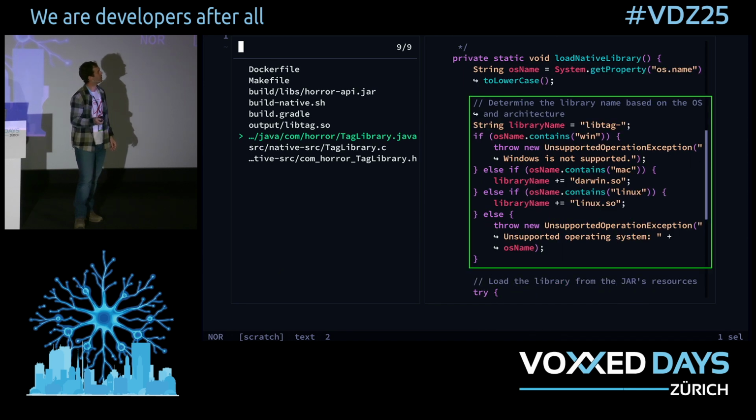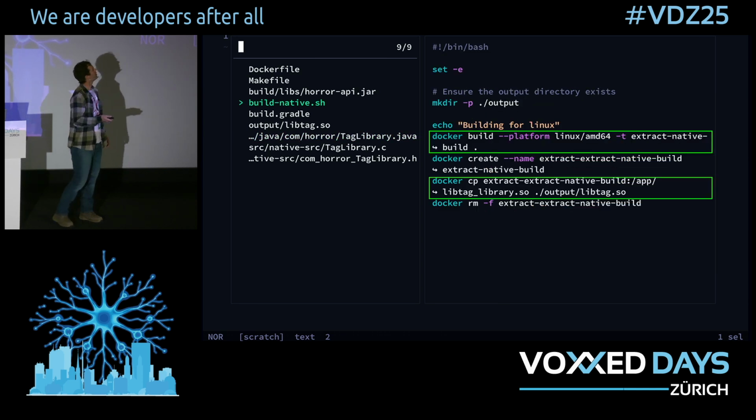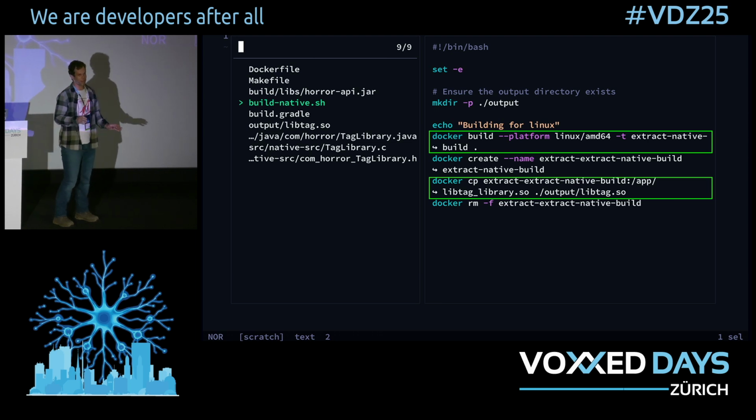So pretty straightforward. We need to change it so that we load the file based on the platform we're on. So the Java starts up, it says, hey, I'm on a Mac. Let's load the -Darwin version. Darwin is the name of the Mac kernel. Hey, we're on Linux, let's load that. Hey, we're on Windows, go and buy another computer. So that part's good, that part's straightforward.